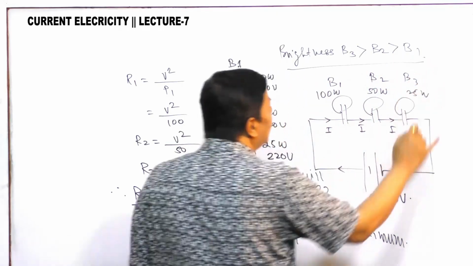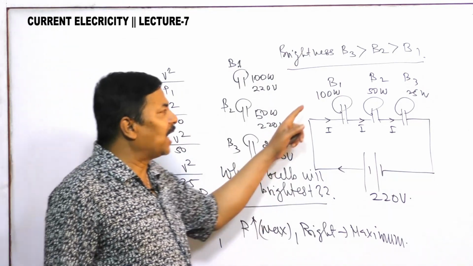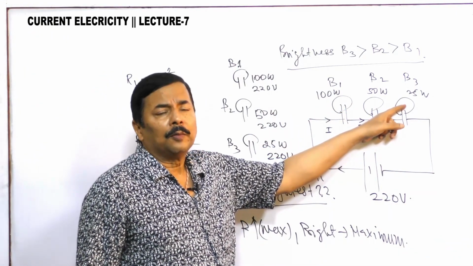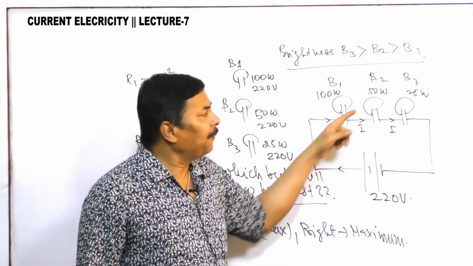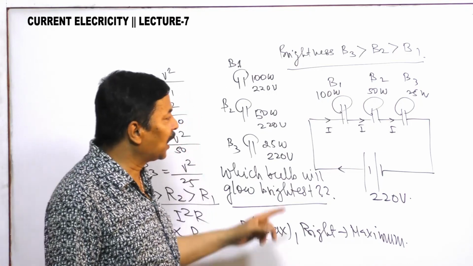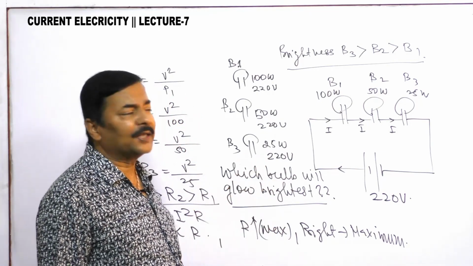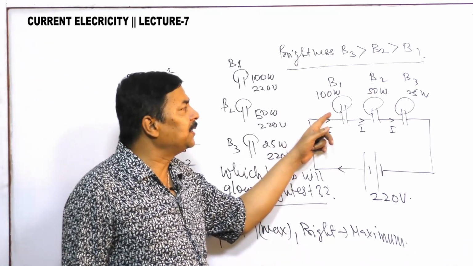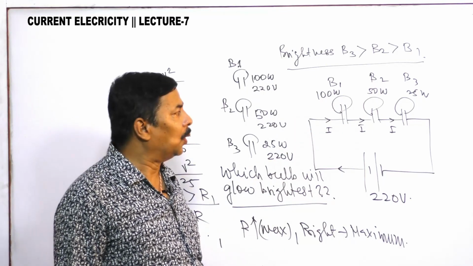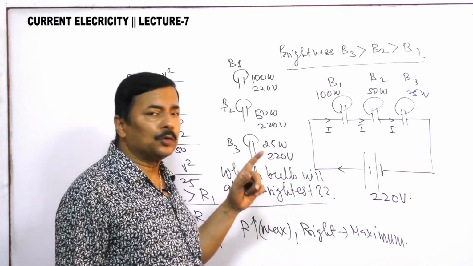So in series connection, though it has the maximum power, this bulb will not glow brightest; it is the other one that will glow brightest if they are connected in series. So this should be clearly understood. It is not essential that a 100 watt bulb will always be the brightest in nature. No, it is not the situation. You should see it carefully.